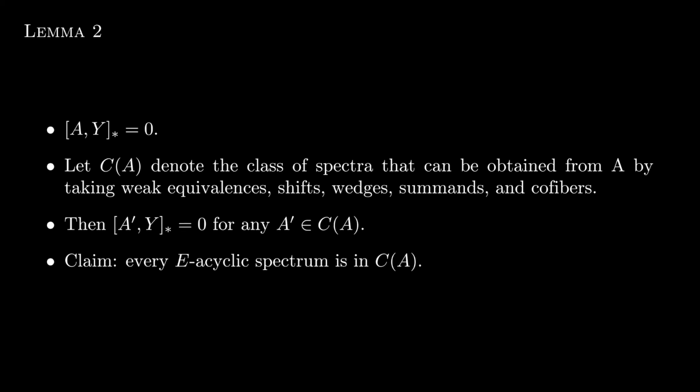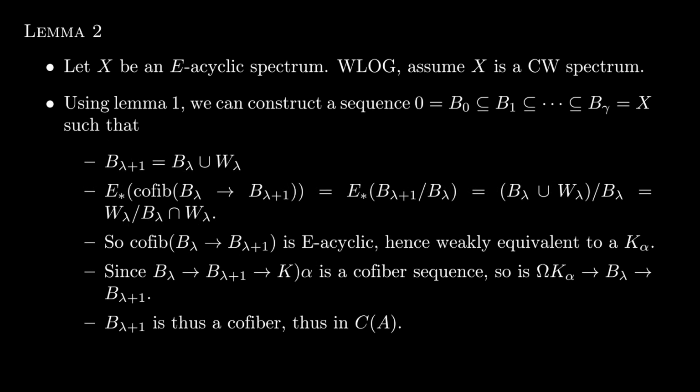So let X be an E-acyclic spectrum. By CW approximation, we can assume without loss of generality that it is a CW spectrum. Then, using lemma 1, we can construct a sequence of B_lambda, starting from 0, where B_lambda+1 is obtained from B_lambda by attaching W as in the previous lemma. For each step, apply lemma 1 to X with its closed proper subspectrum being B_lambda. The corresponding W we will write as W_lambda.